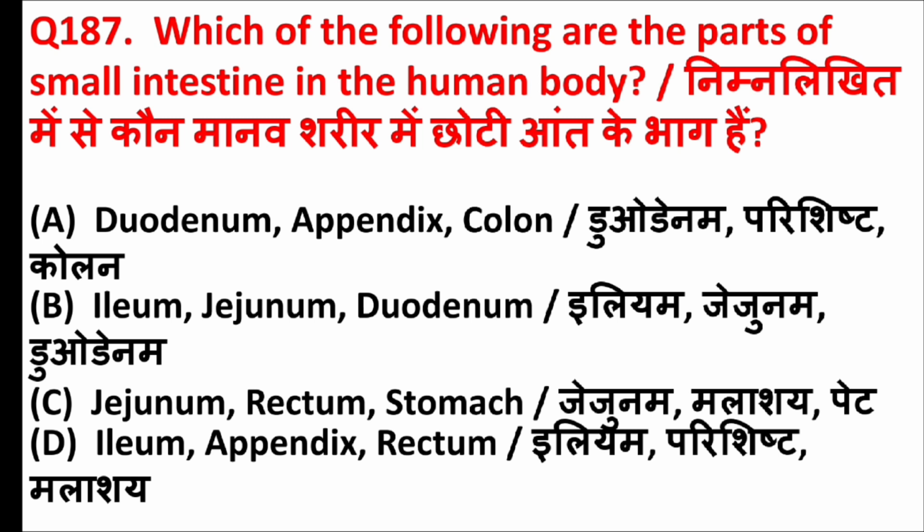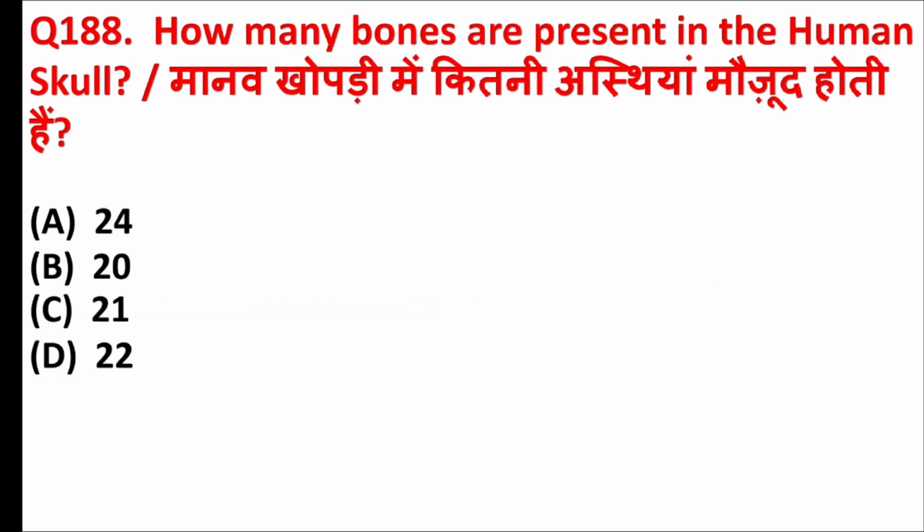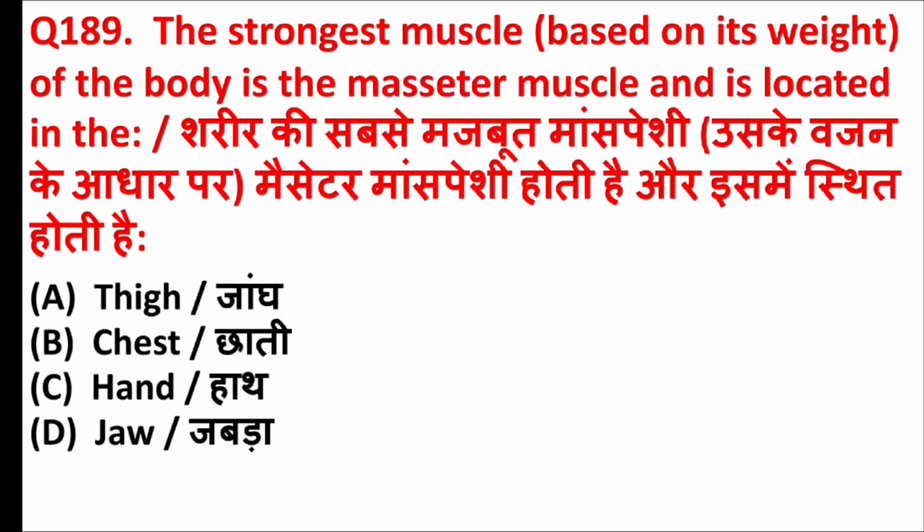Which of the following are the parts of the small intestine in the human body? Answer is option B, ileum, jejunum, duodenum. How many bones are present in the human skull? Answer is option D, 22. The strongest muscle based on its weight of the body is the masseter muscle and is located in the. Answer is option D, jaw.